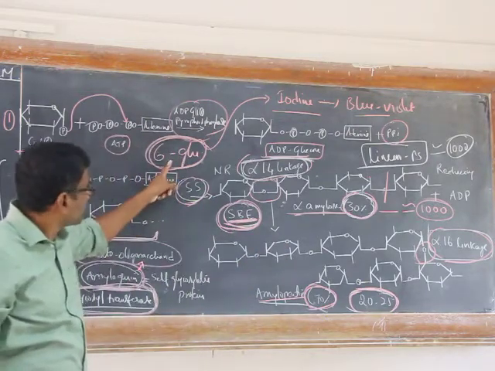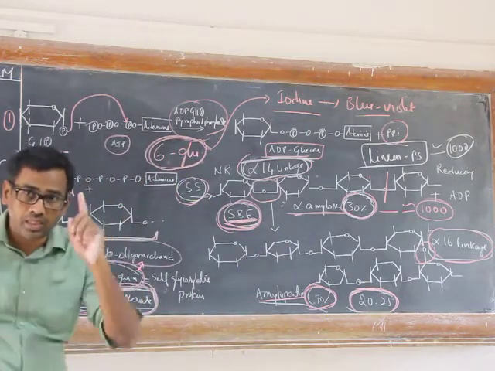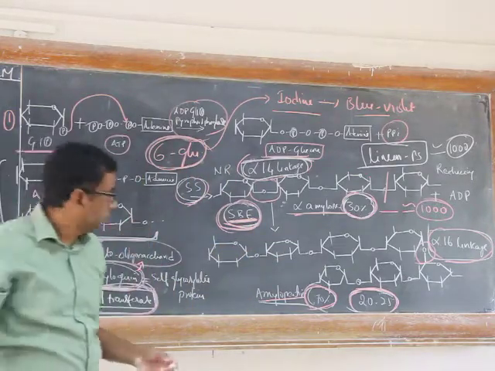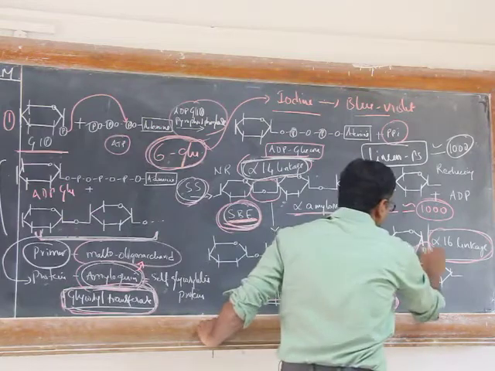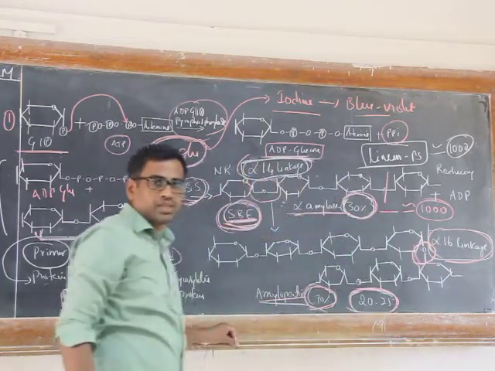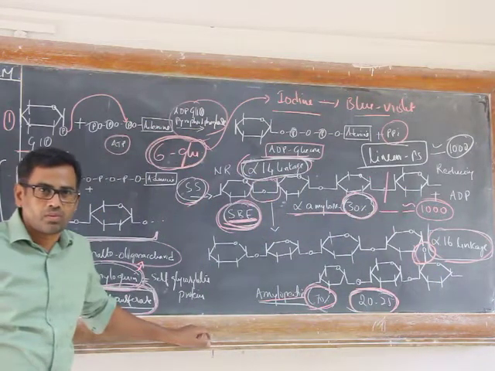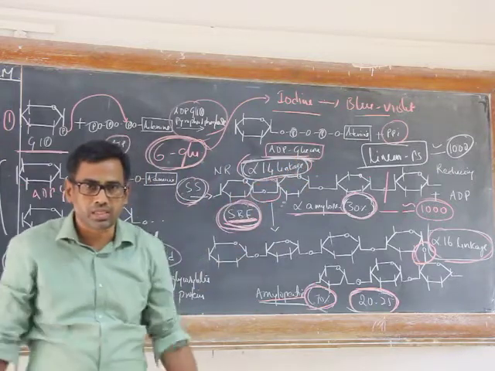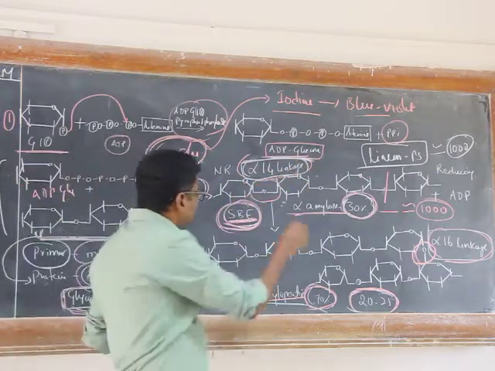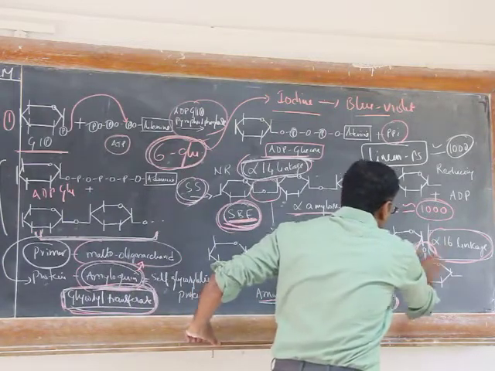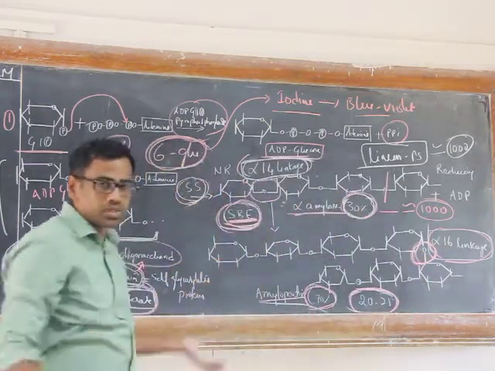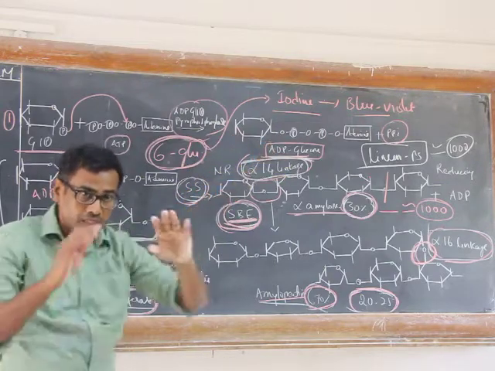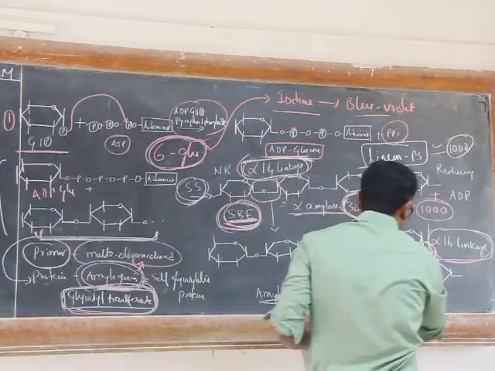This coil structure of amylose is disrupted when branching occurs. Because of this disruption of the helical structure, iodine does not give blue violet color, but still it interacts and gives a brown color.